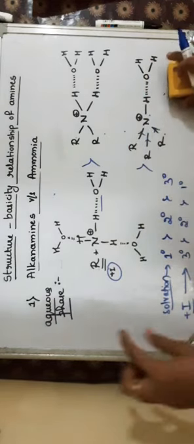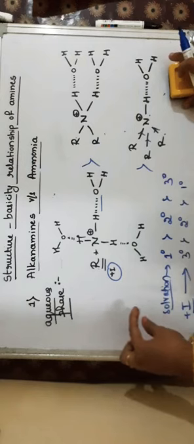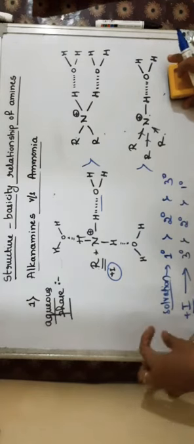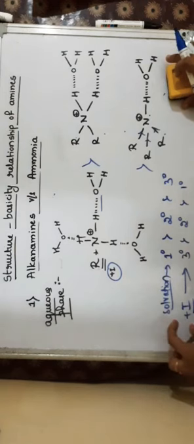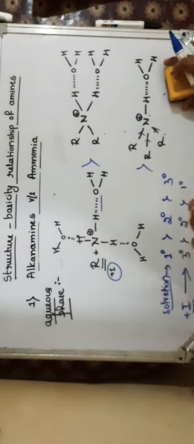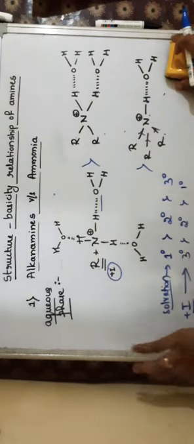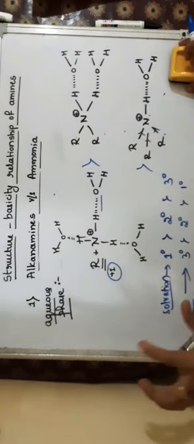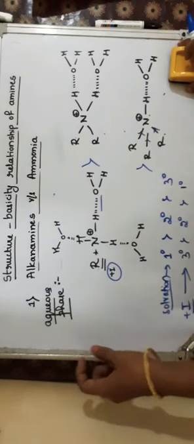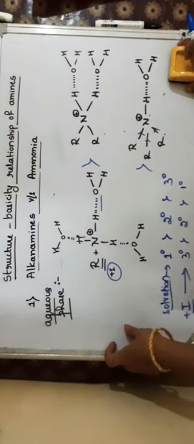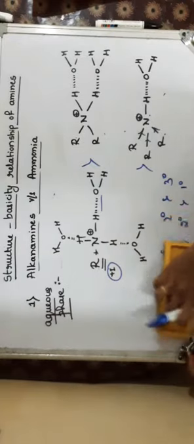So finally, by combining all the 3 factors, solvation effect, plus I effect and the steric hindrance, in case of bulkier alkyl groups, we have to write the order of basic strength. The variation in the basic strength in aqueous phase of different amines is given as follows.